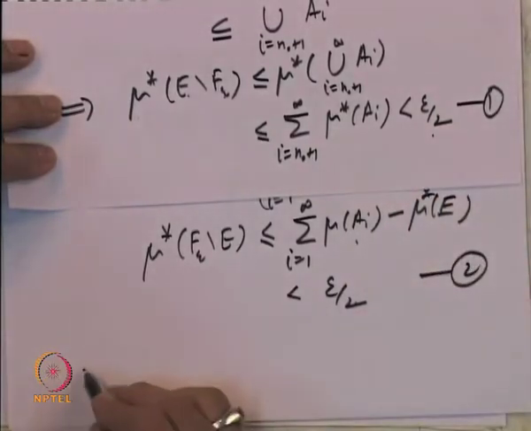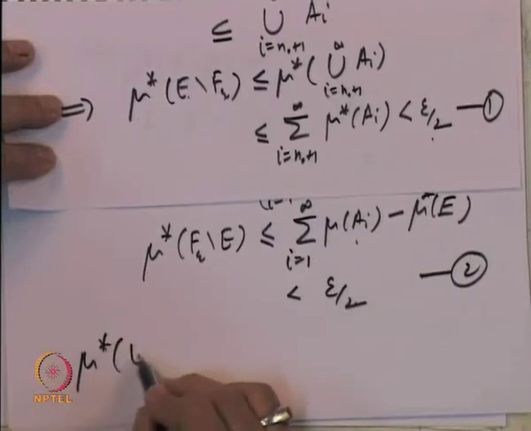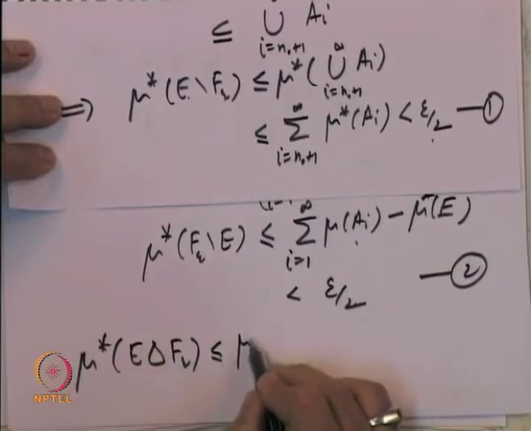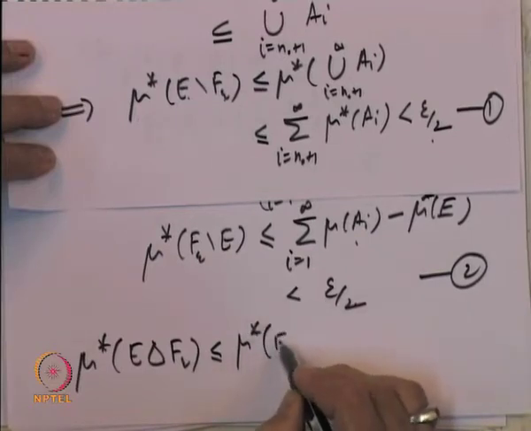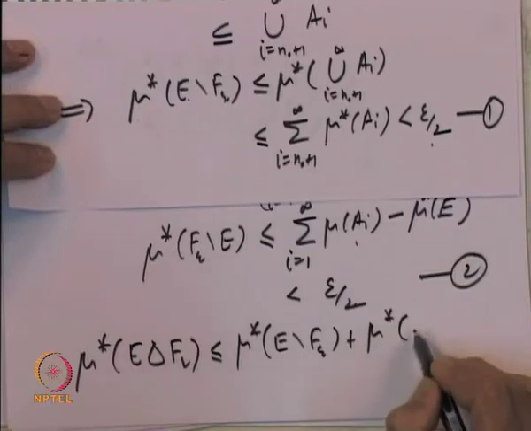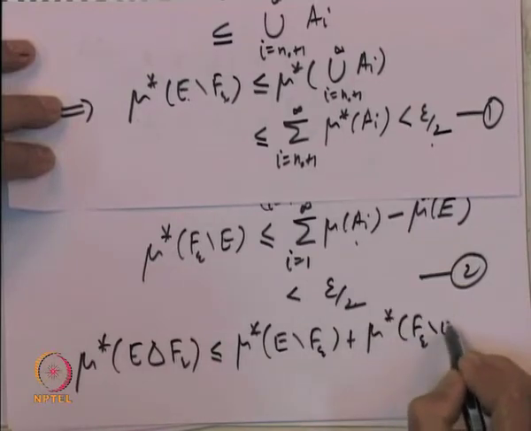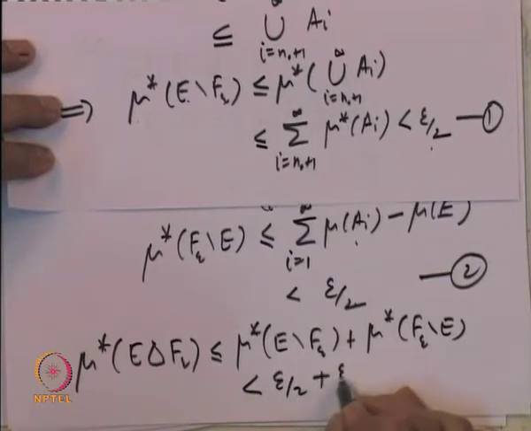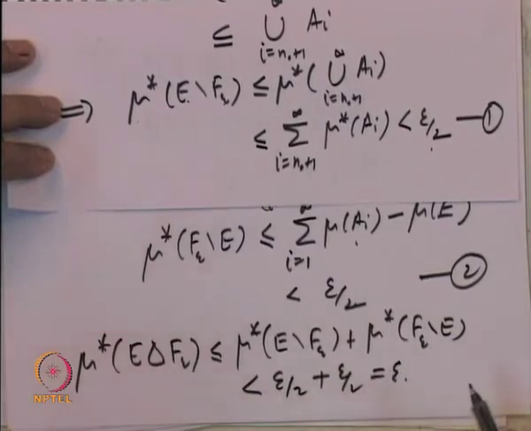So, by putting 1 and 2 together, mu star of E delta f epsilon is less than or equal to mu star of E minus f epsilon plus mu star of f epsilon minus E, and both of them are less than epsilon by 2, plus epsilon by 2, which is equal to epsilon.